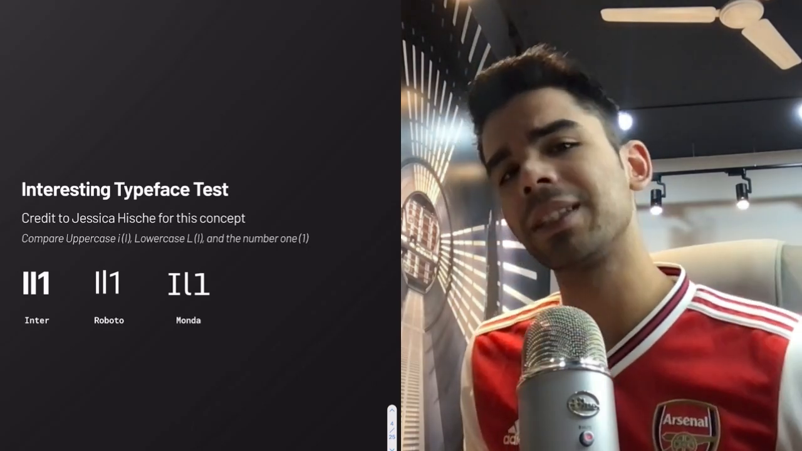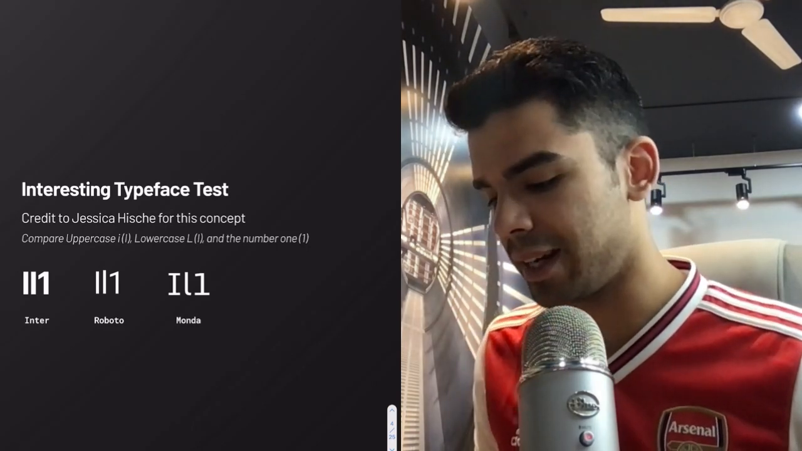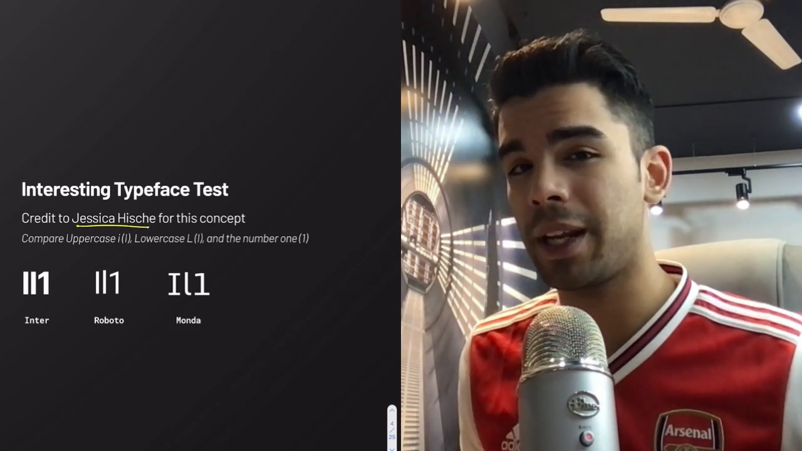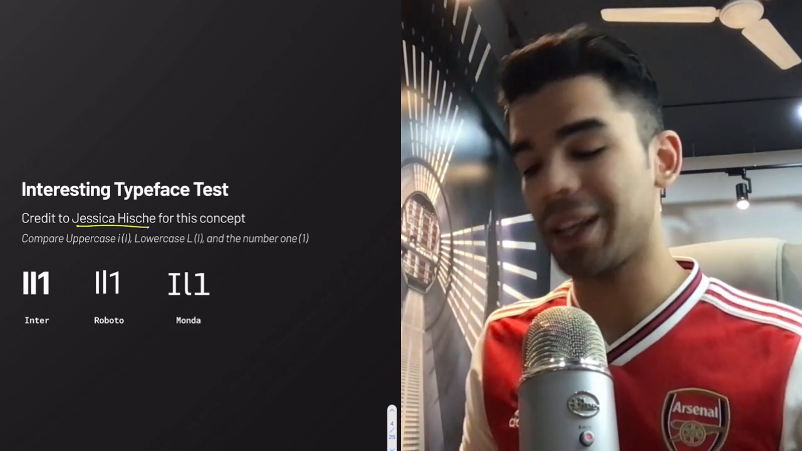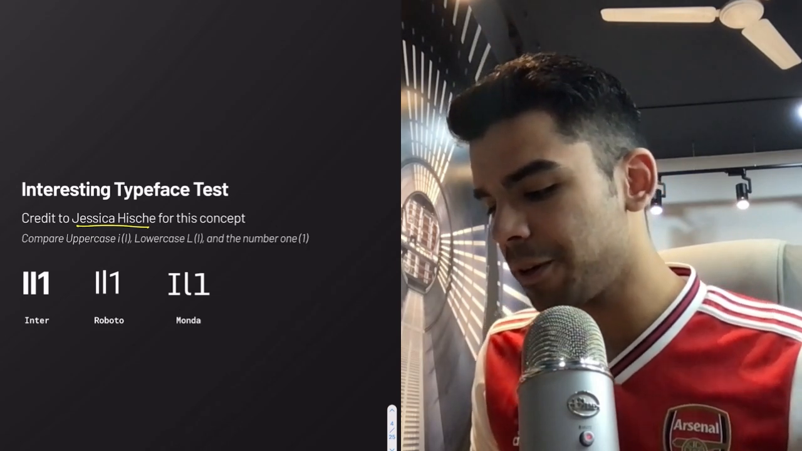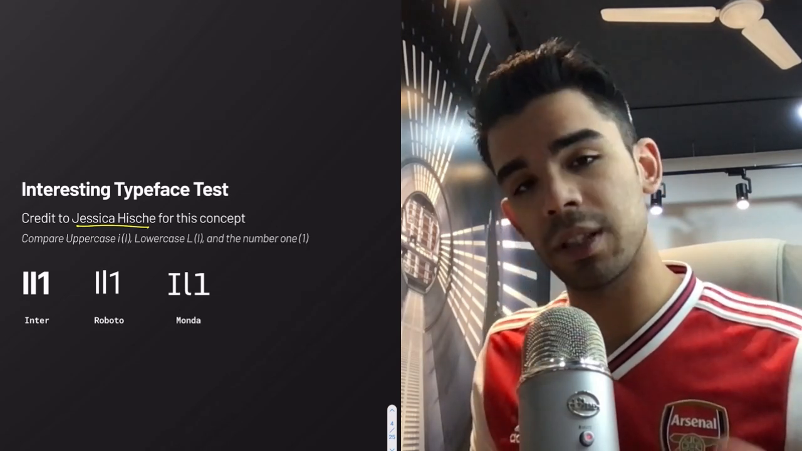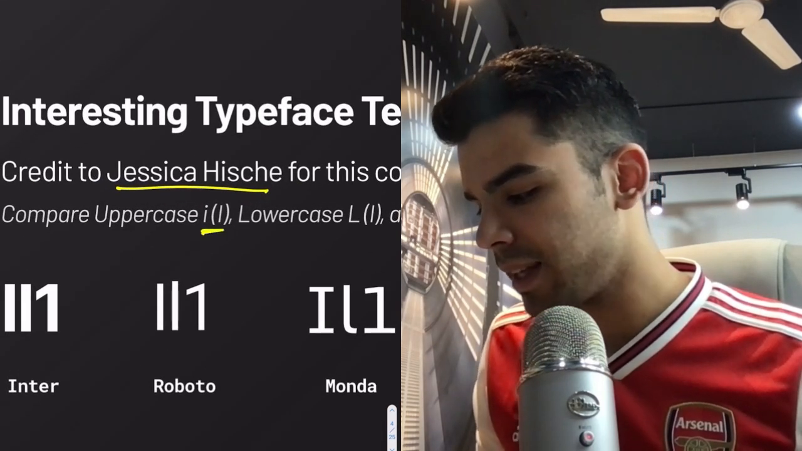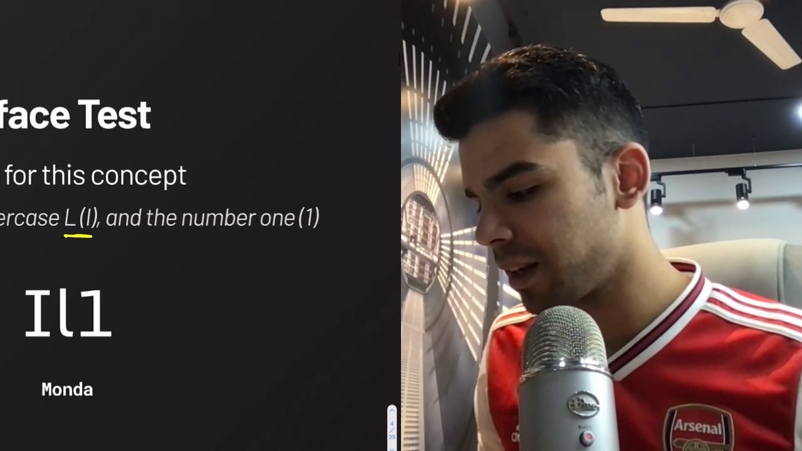Now, there's a very interesting typeface test, and the credit goes to Jessica Hische. I'm not sure if I'm pronouncing her name right. So Jessica, sorry for that. But she said that whenever you are making a good system, or whenever you're choosing a font, check how their uppercase I, their lowercase l, and the number 1 look.